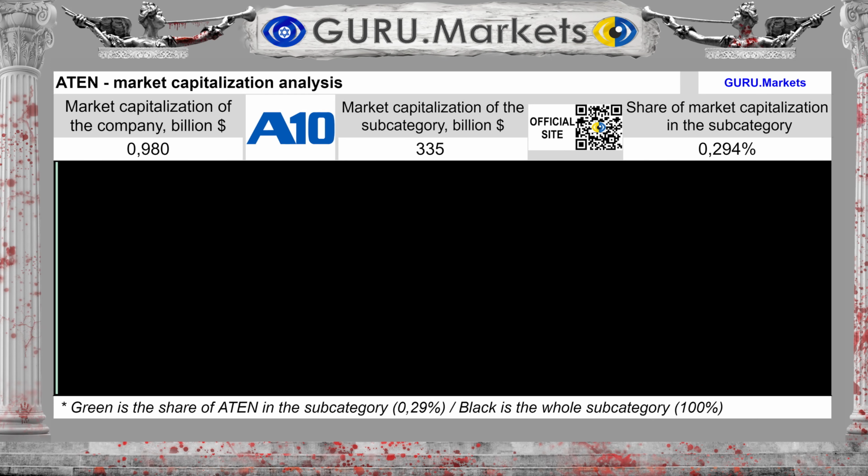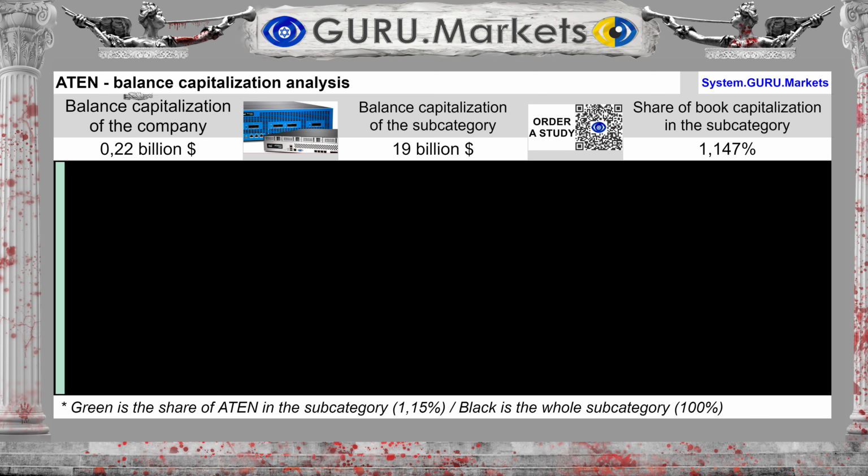So let's finally begin. Market capitalization of the company A10 Networks Inc. valued at $0.98 billion. With a market capitalization of the subcategory of $335 billion, A10 Networks Incorporated accounts for a share of 0.294%. This is one of the very small companies in the subcategory. The company's balance sheet capitalization is $0.22 billion. With a subcategory capitalization of $19 billion, A10 Networks Inc. constitutes a share of 1.147%.